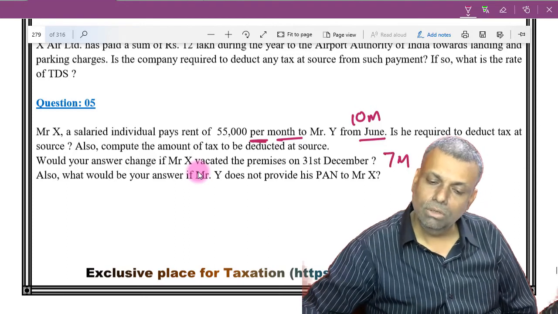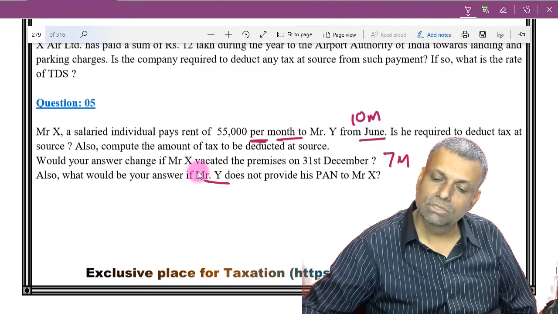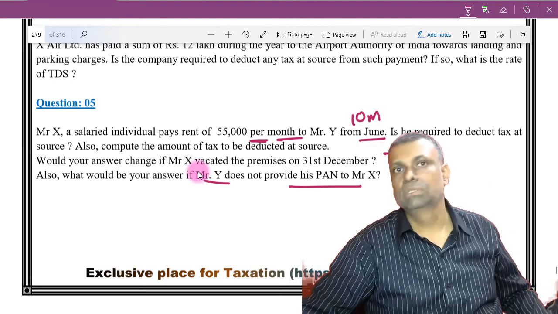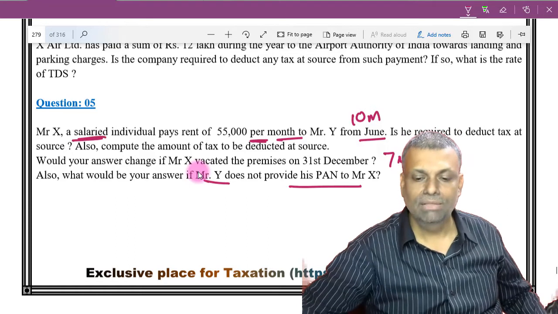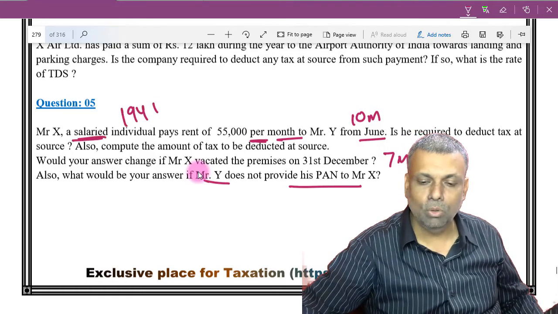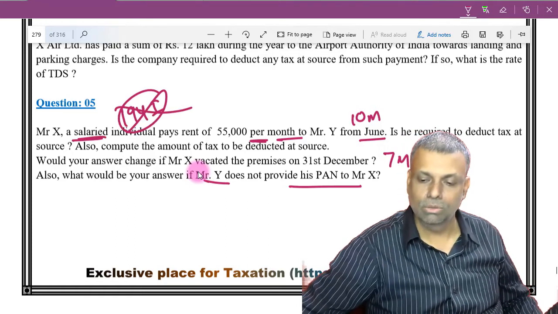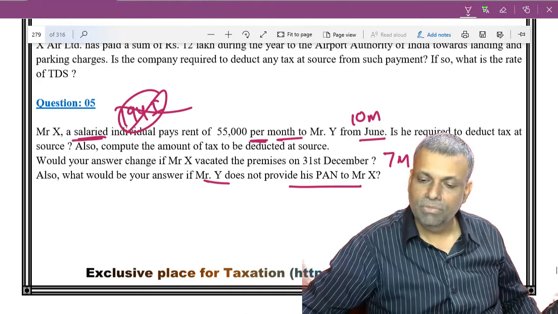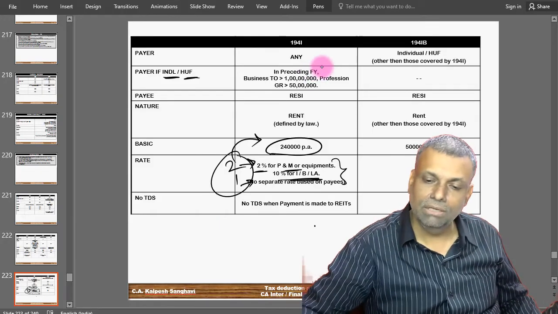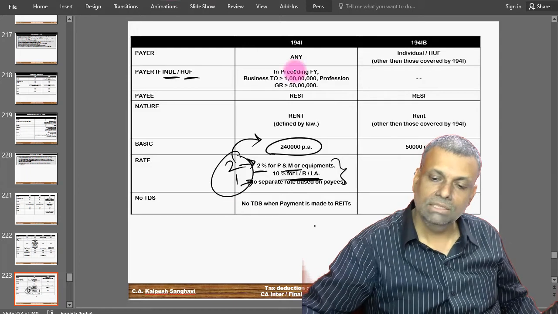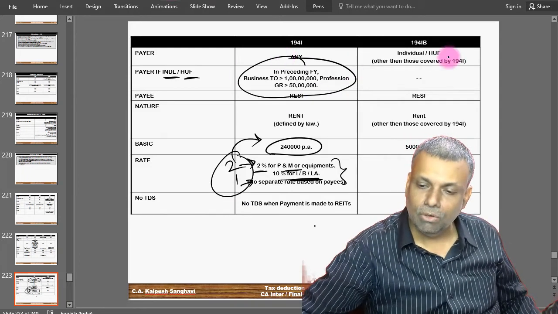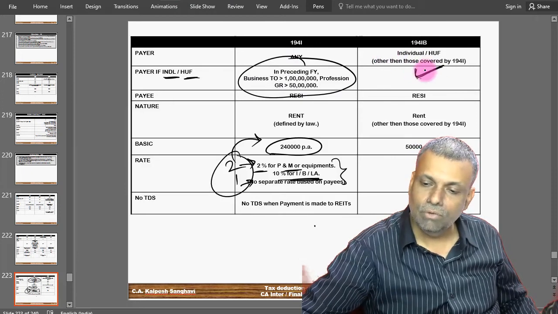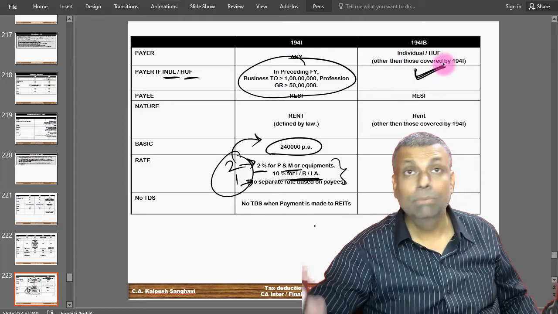And what would be your answer if Y does not provide a PAN number to Mr. X? Now first of all, he is a salaried employee, and therefore 194I provisions will not be applicable to him because he is an individual. He is a salaried person, so no question of any business turnover coming into the picture, and therefore he will be covered by 194IB provision.